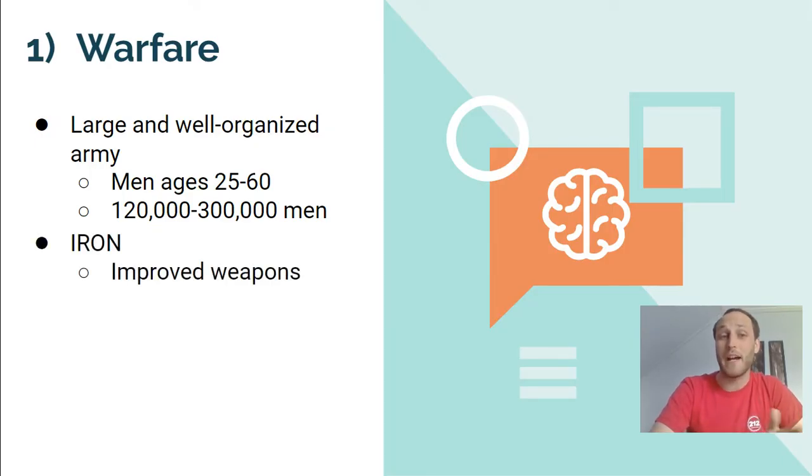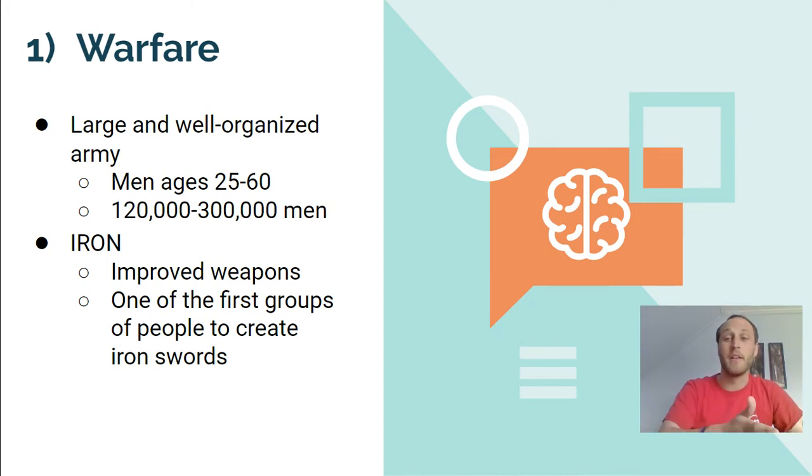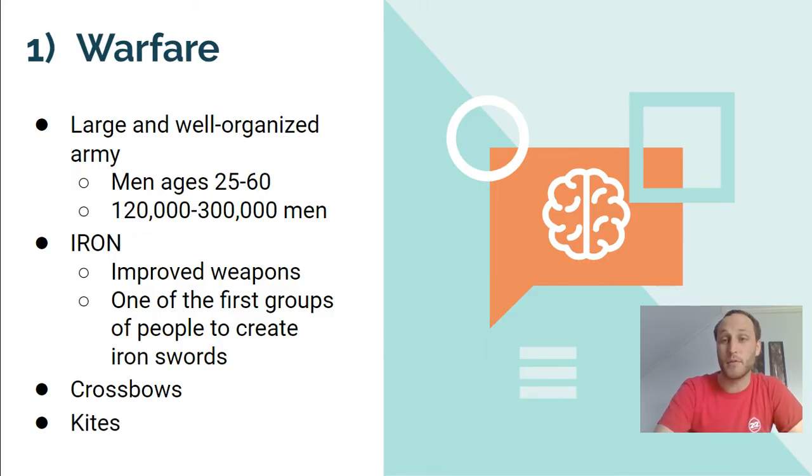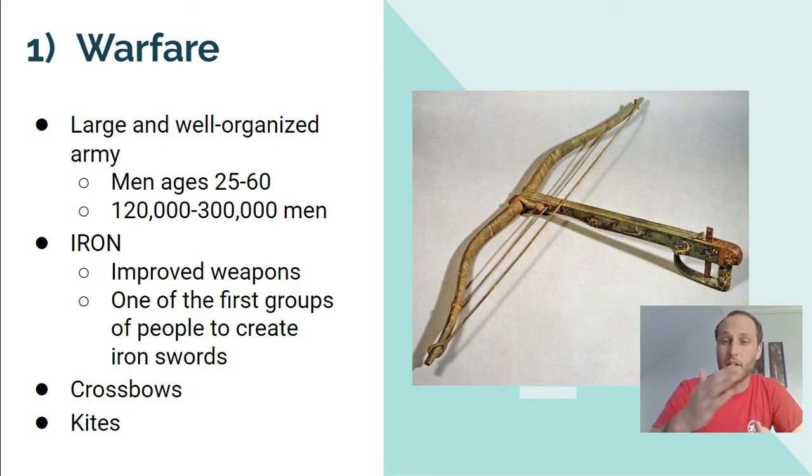They improved a lot with iron during the Han Dynasty, which means that their weapons were also stronger. They were one of the first people to create weapons out of iron, especially swords that are going to be a lot stronger and tougher to battle with. Tougher on the opponent, but good for the people that have it in their hands, right? And then another invention that they have is the invention of crossbows, which you're going to see a picture of in a second. So crossbows look like this. They kind of have that cross mentality, and you would take some type of bow or some type of weapon, and you'd be able to shoot it across with the crossbow. They also actually used kites in the Han Dynasty for their warfare.